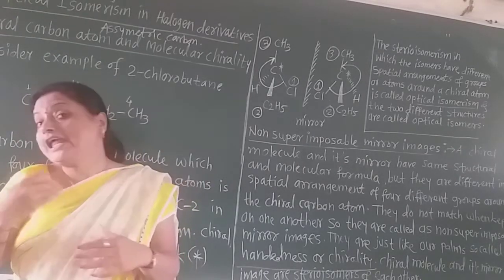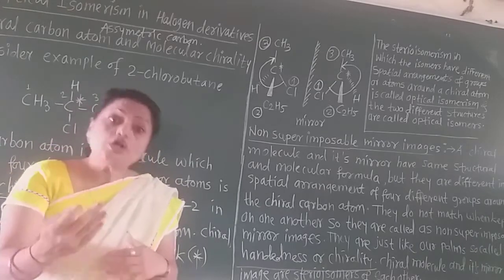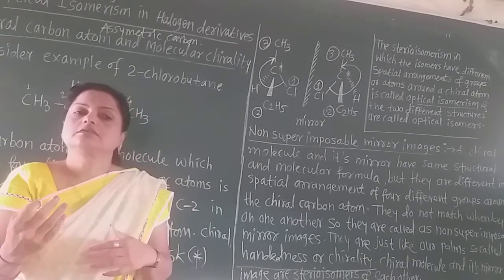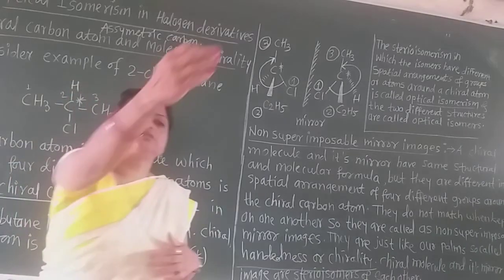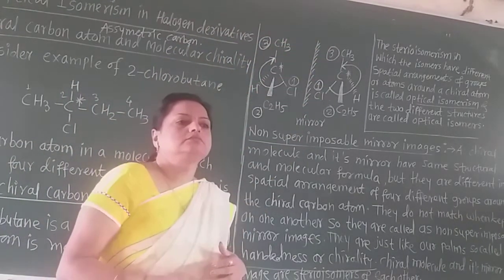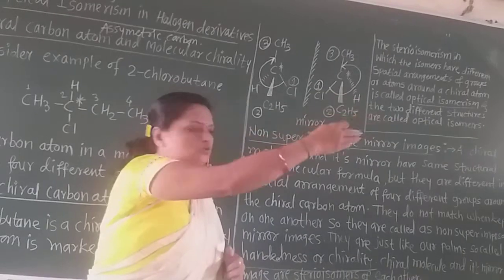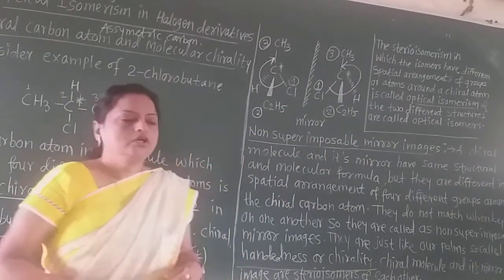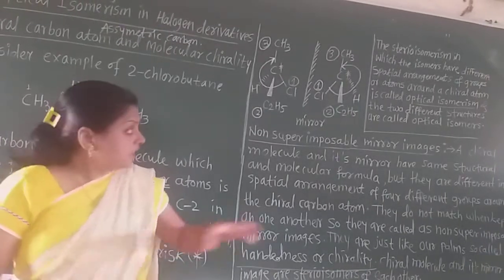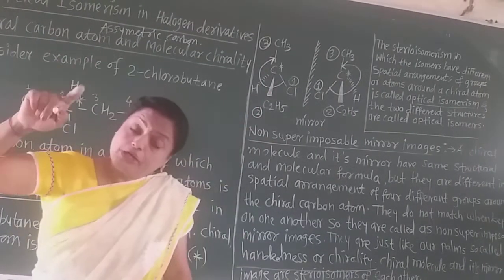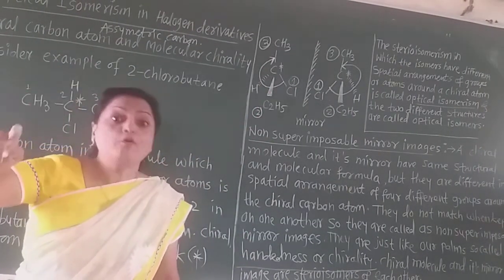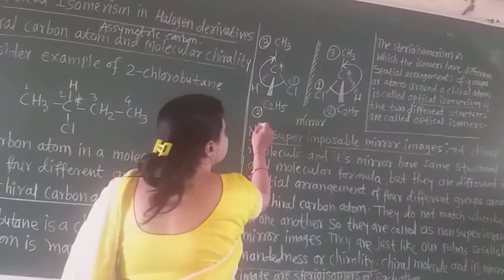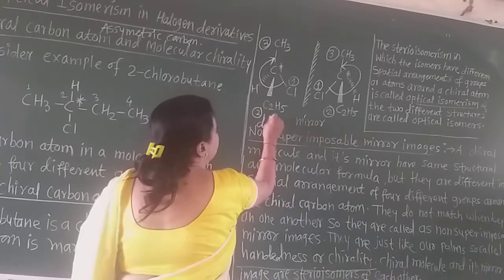So the molecules which rotate the plane polarized light to the clockwise direction are called the d-isomer.